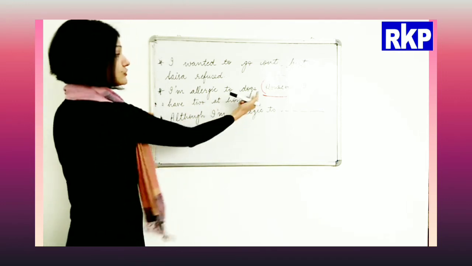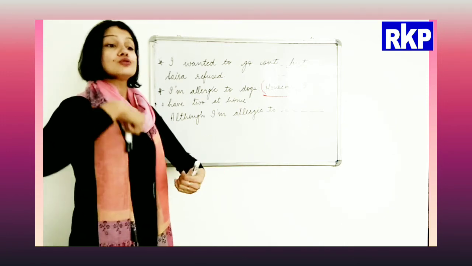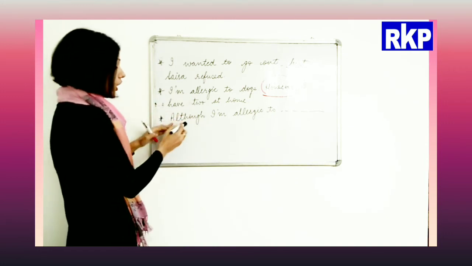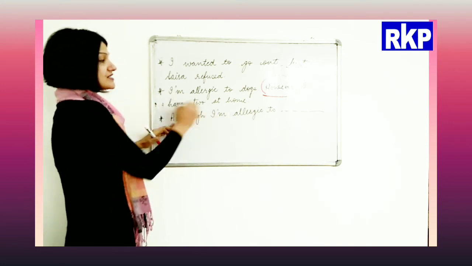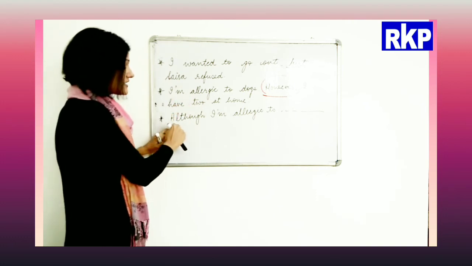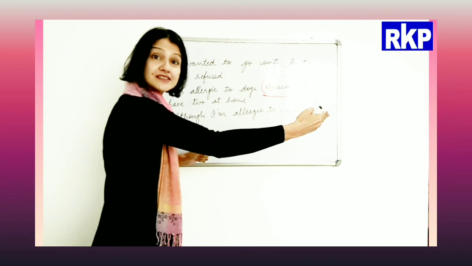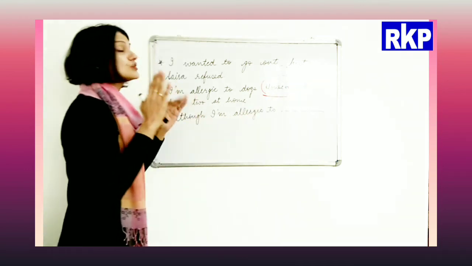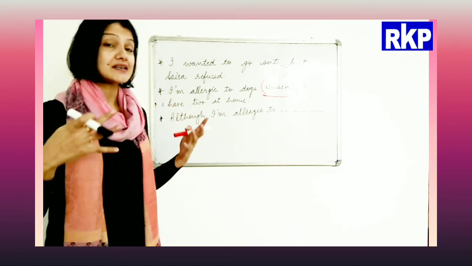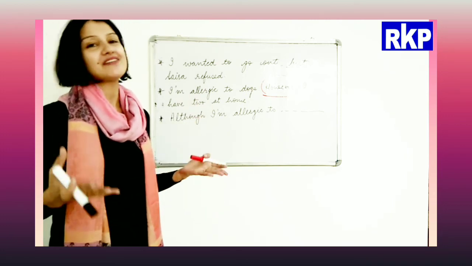But we cannot use them at the same place. To convey the same meaning, we need to change their place. When we use although, it has to be used with the first sentence, with the first situation. Whereas however is used with the second clause, with the second sentence. So this is how you have to make sense, beta. You need to understand the sentence clearly. If you are able to do that, conjunctions are very easy.